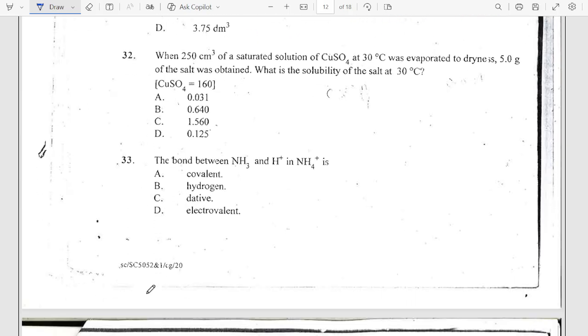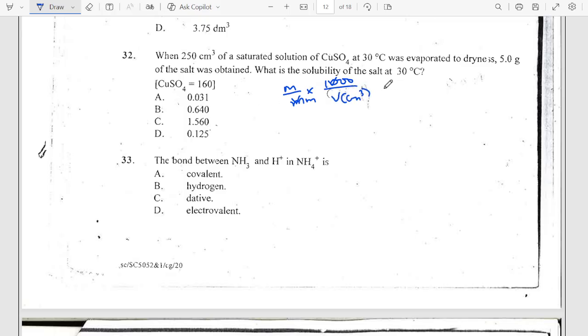Okay, number 32 says when 250 cm cube of a saturated solution of copper sulfate at 30 degrees Celsius was evaporated to dryness, 5.0 grams of the salt was obtained. What is the solubility of the salt at 30 degrees Celsius? Okay, the solubility is equal to mass over molar mass multiplied by 1000 over the volume in cm cube.